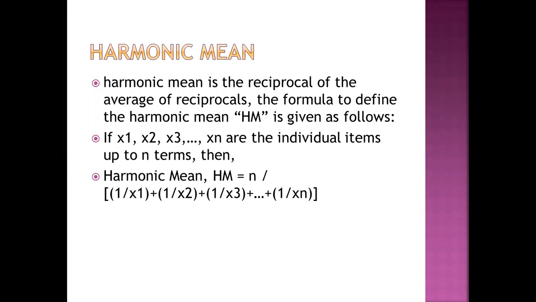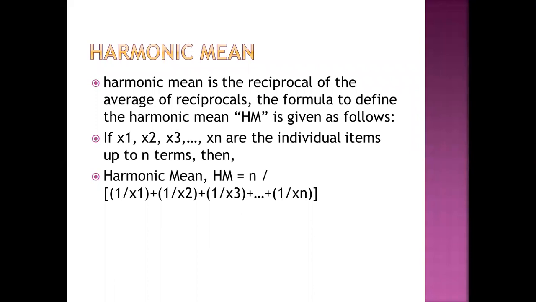If x1, x2, x3 and so on up to xn are the individual items, up to n terms. After this, we know that the harmonic mean is a mathematical average also. It is based on the reciprocal of the items. The harmonic mean of the series is defined as the reciprocal of the arithmetic average of the reciprocal of the values of the various items. So this is the formula of the harmonic mean.